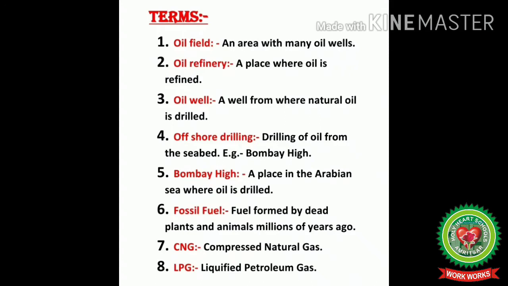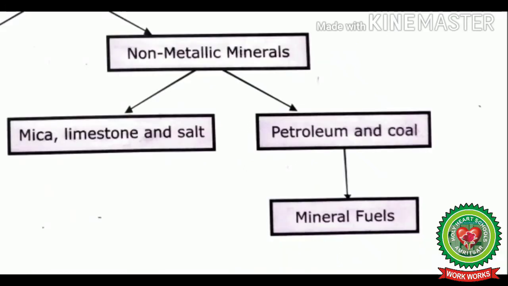For example, Bombay High. Fifth, Bombay High, a place in the Arabian Sea where oil is drilled. Sixth, fossil fuel, fuel formed by dead plants and animals millions of years ago. Seventh, CNG, compressed natural gas. Eighth, LPG, liquefied petroleum gas.